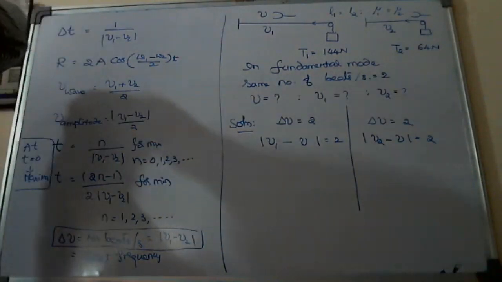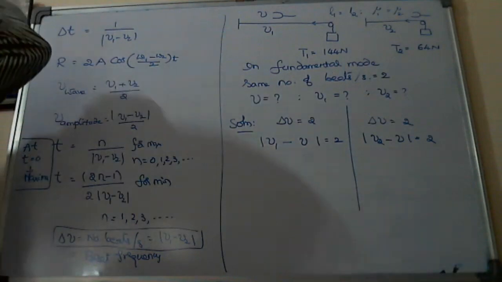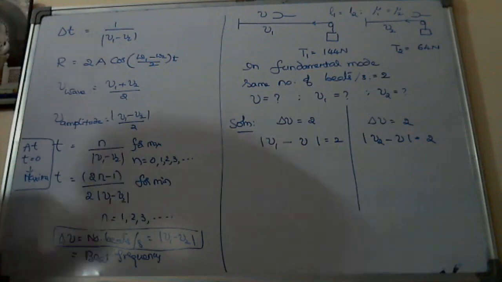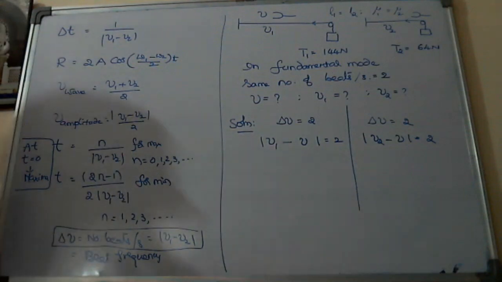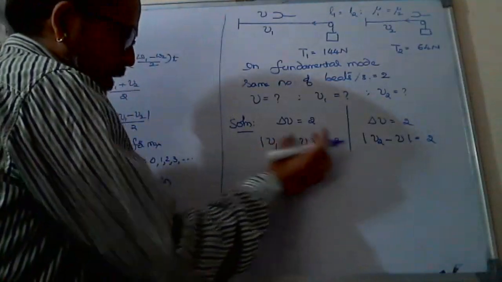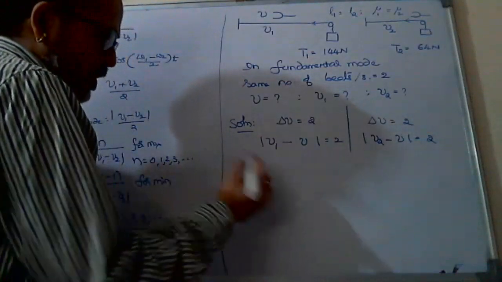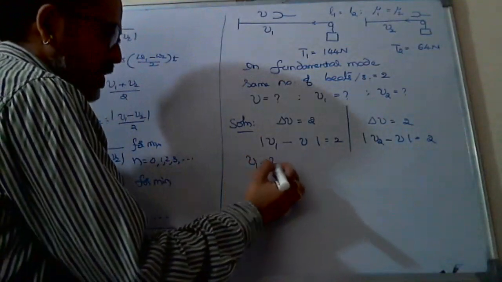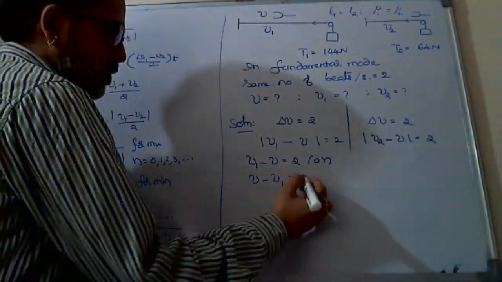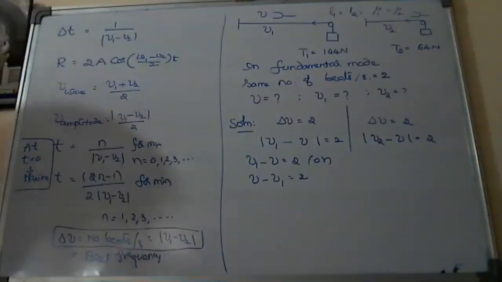We have to apply common sense many times while solving beats problems. Mod of nu1 minus nu is equal to 2 means maybe nu1 minus nu is equal to 2, or nu minus nu1 equals 2.